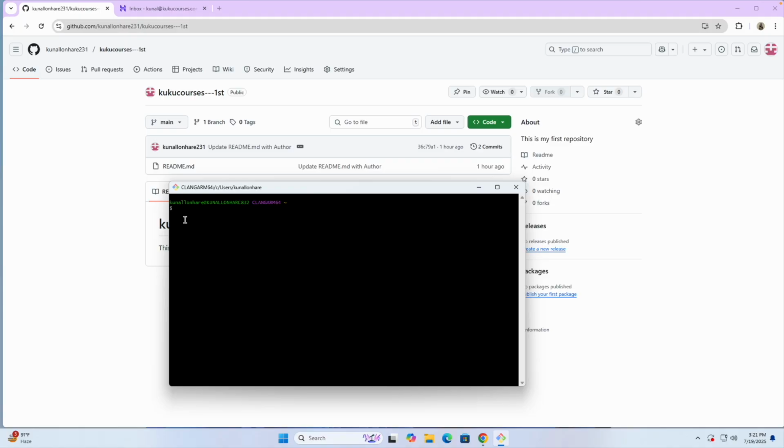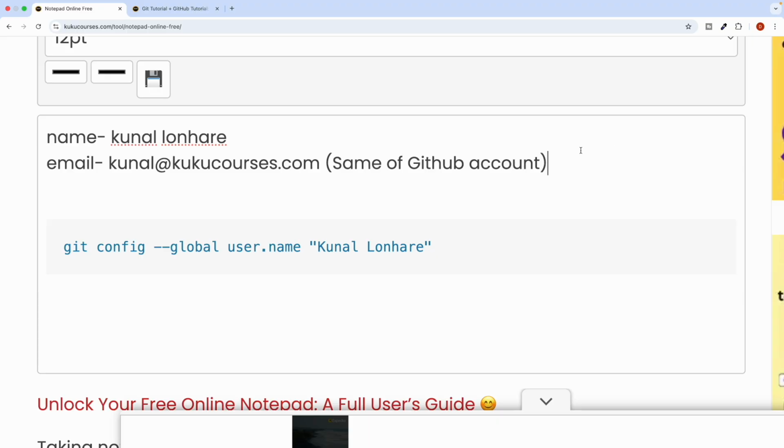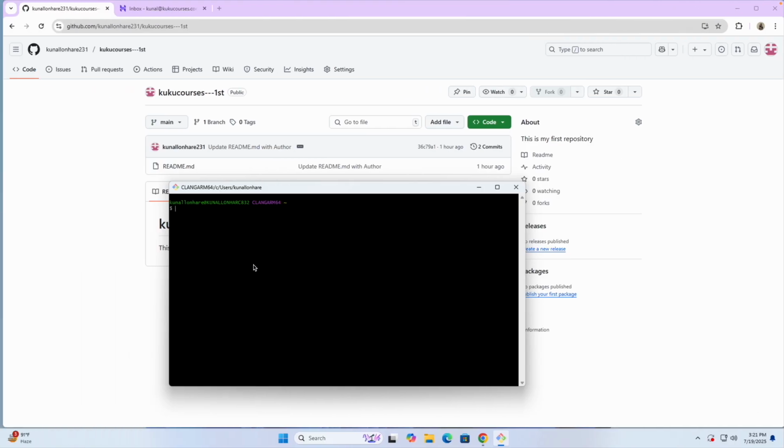You can use Control Shift V to paste it. Okay, wait, let me just open it again.